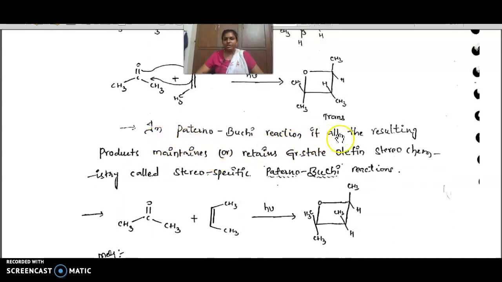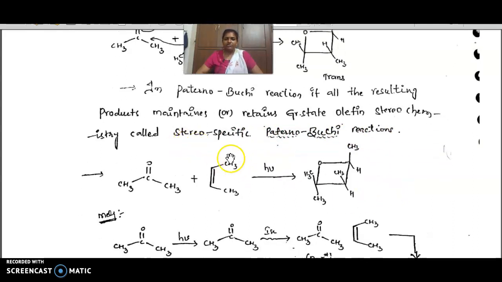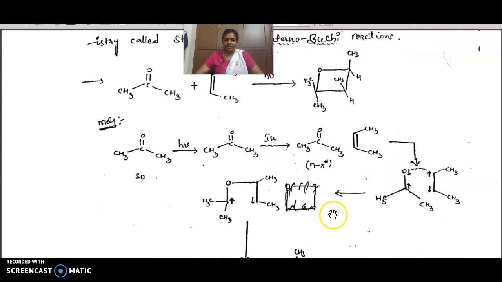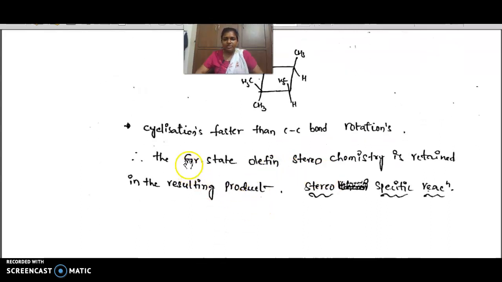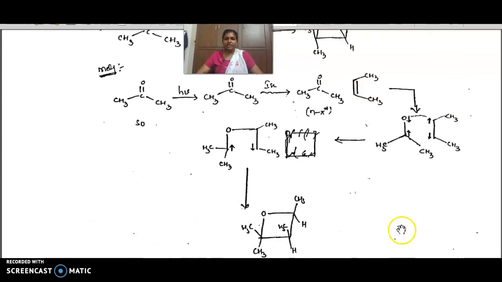In the Paterno-Buchi reaction, if the resulting products retain the ground state olefin stereochemistry, it is called a stereospecific Paterno-Buchi reaction. If a cis olefin is involved and you get only the cis product, that is stereospecific. If a trans olefin is involved and you get the trans product, that is called a stereospecific reaction. This is the reaction mechanism: cyclization is faster than cis bond rotations, so the ground state olefin stereochemistry is retained in the resulting product. That's why it is a stereospecific reaction.